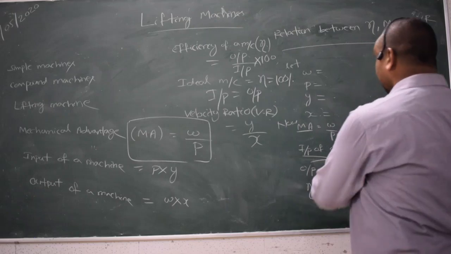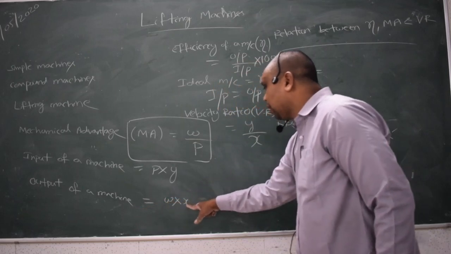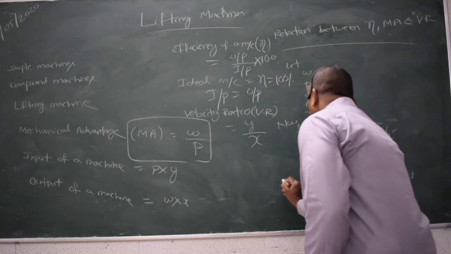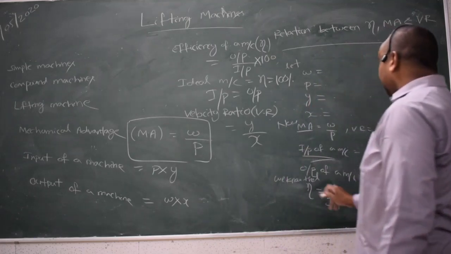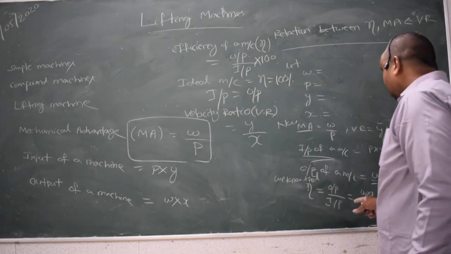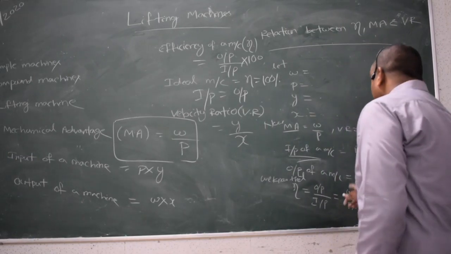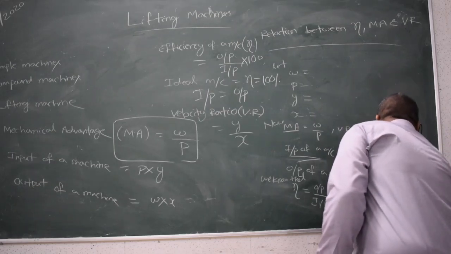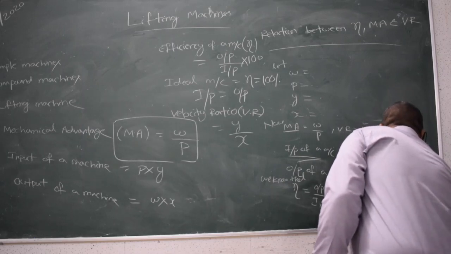Then similarly, what is output of a machine? Output of a machine is equal to W multiplied by X. Then after that we know the efficiency formula is equal to output divided by input. So output, what we have got? W into X. Then what is input? P into Y. So we have to arrange W by P divided by Y by X.